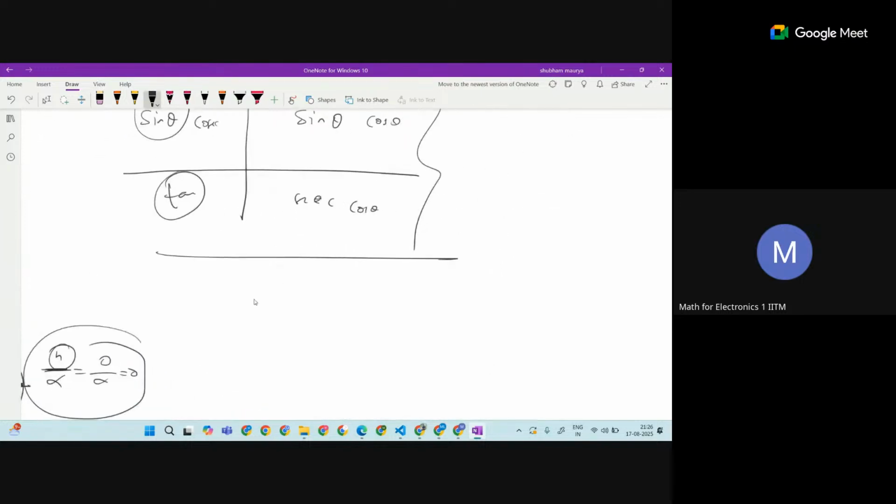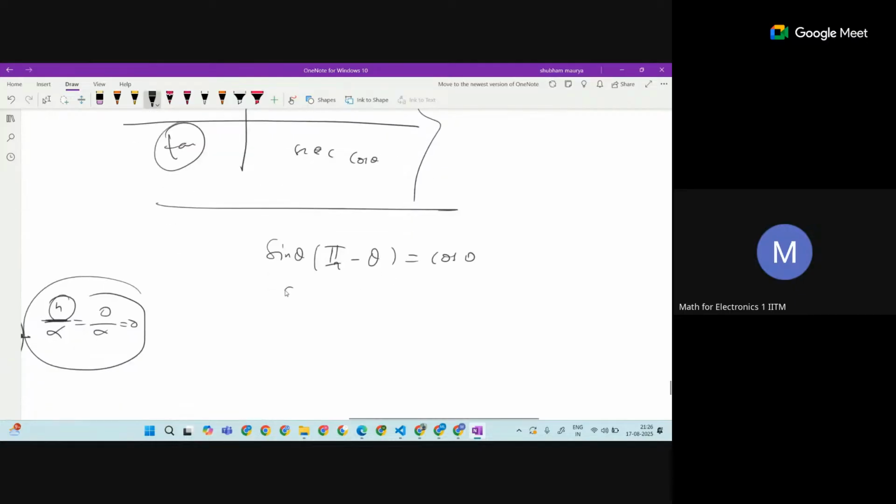Otherwise, you can remember it this way: sine of pi by 2 minus theta is cos theta, and sine of pi by 2 plus theta is going to be what? Minus cos theta or just cos theta? Anyone can answer?